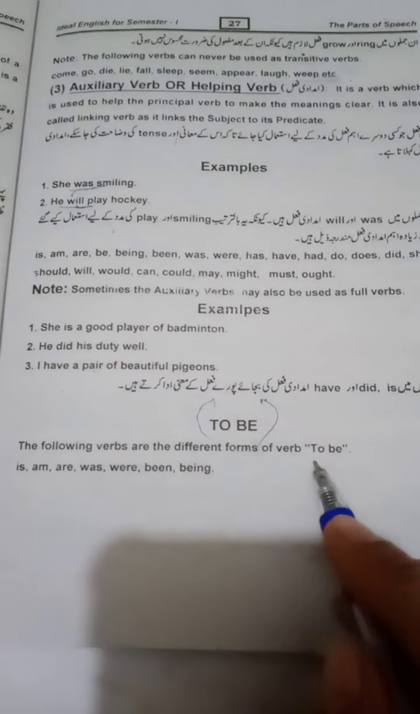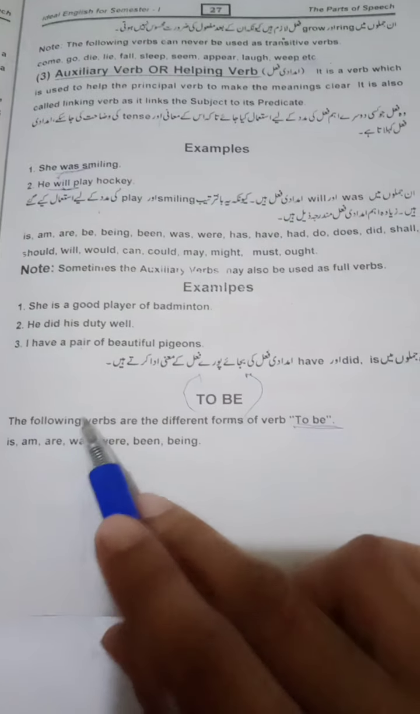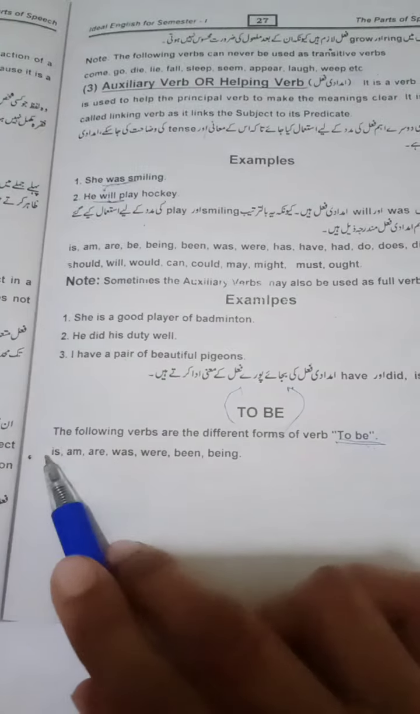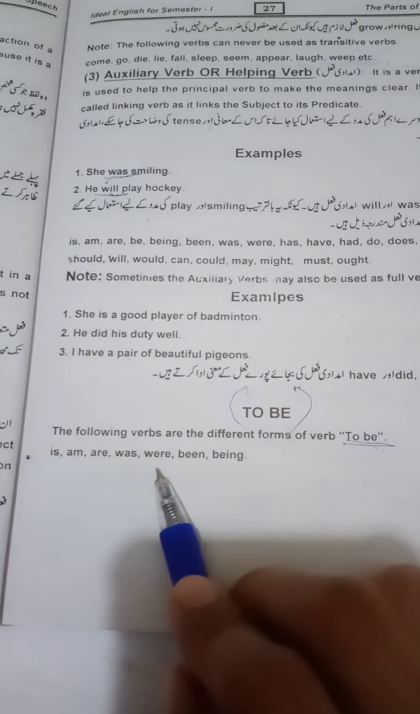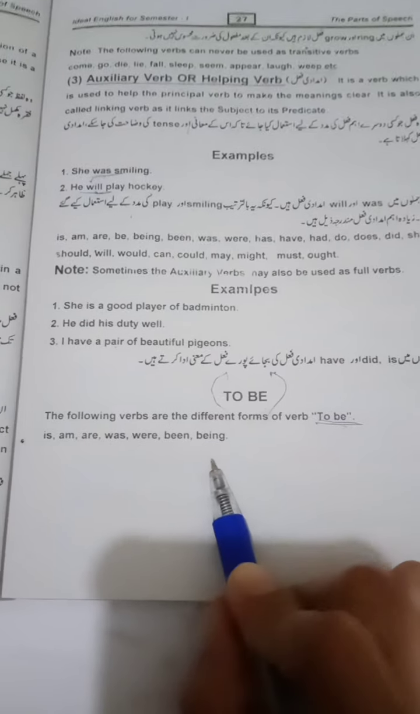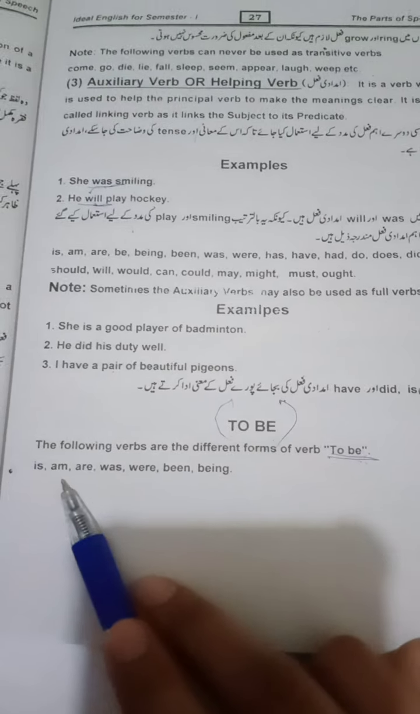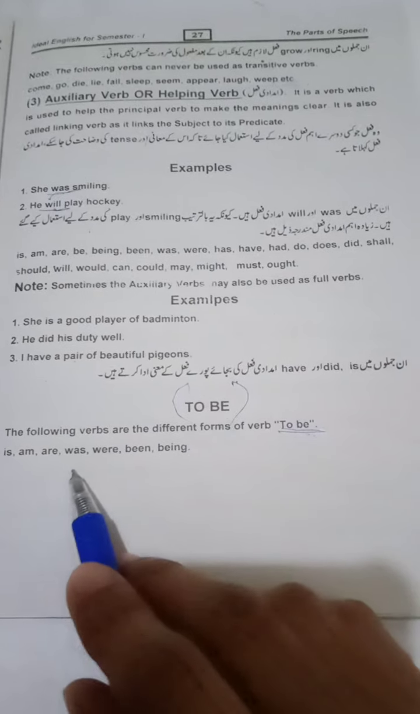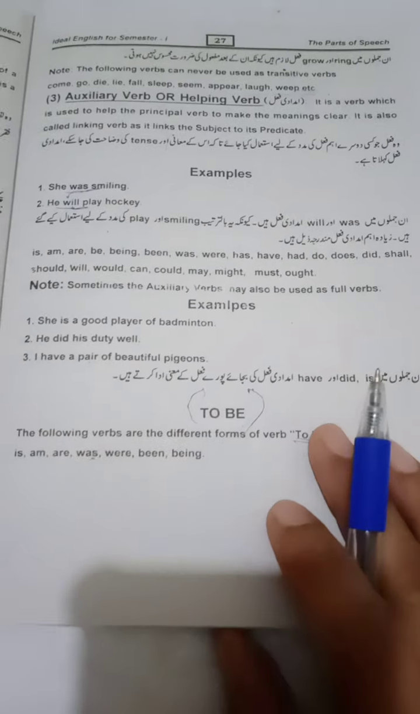What is this to be? टू बी का मतलब क्या होता है? Now the following verbs are the different forms of verb to be. टू बी में क्या क्या चीज़ें आती हैं? Is, am, are, was, were, been and being. जब भी आपको टू बी कहा जाएगा तो आपने ये देखना है कि आपका सेंटेंस की मुनासबत से अगर प्रेजेंट टेंस है then you will be using is, am and are. If it is a past tense then you will be using was and were. Okay. Or been or being, whatever is the requirement of your tense or your sentence structure. According to that you will use that. Okay, now these are the verbs that we have read today.